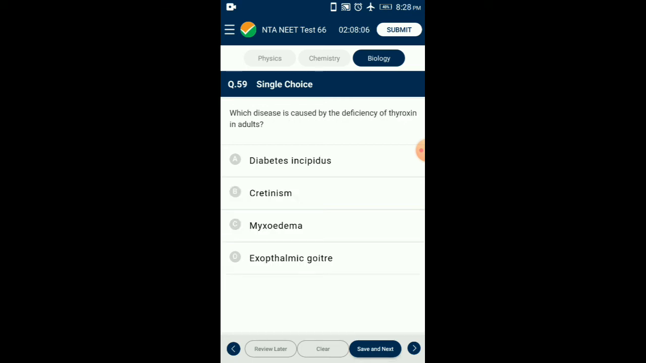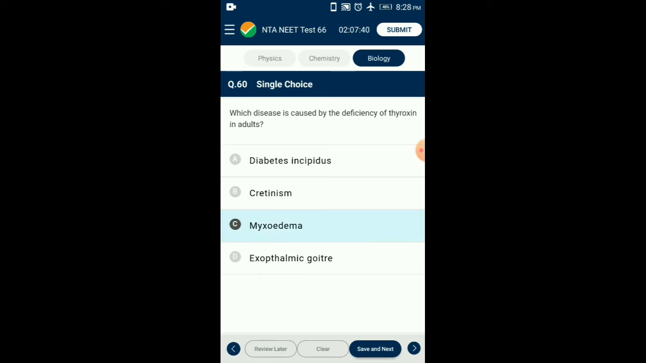Question number 59. Which disease is caused by the deficiency of thyroxine in adults? Myxedema occurs due to deficiency of thyroxine in adults. The peculiar feature of myxedema is that the face and hand become swollen due to deposition of albuminous myxomatous tissue. So the answer for this question is option C.